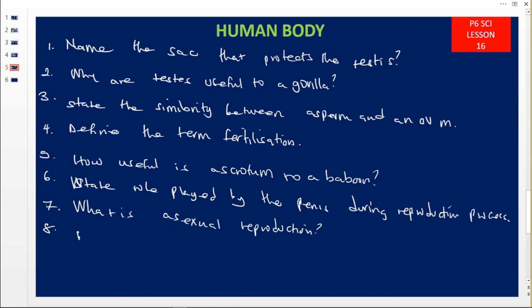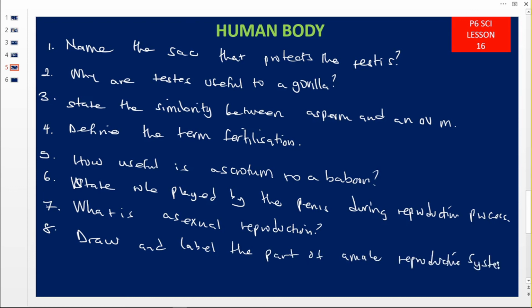Number 8. Draw and label the parts of a male reproductive system.